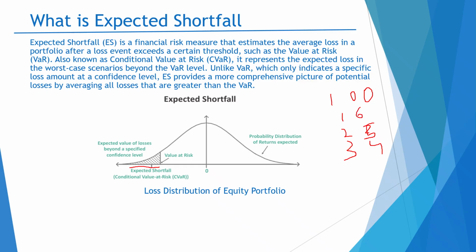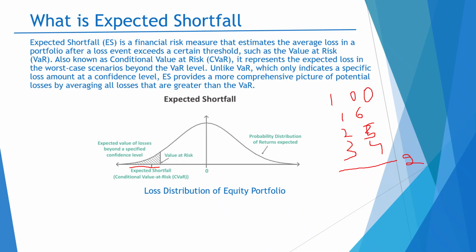Now in this example, I am looking into the expected shortfall at a 97% confidence interval. At a 97% confidence interval, my VaR is, let's suppose, 2 million.